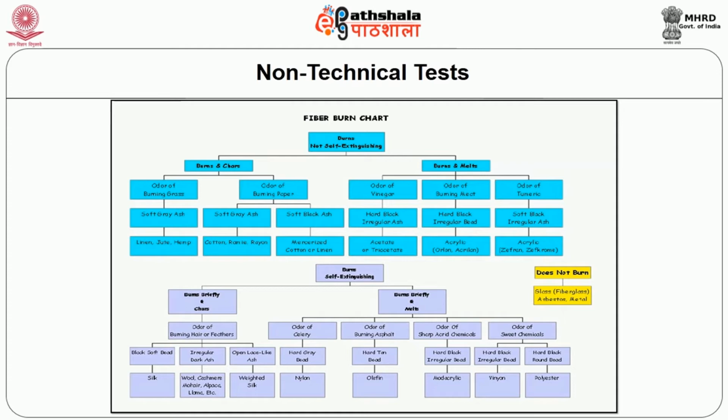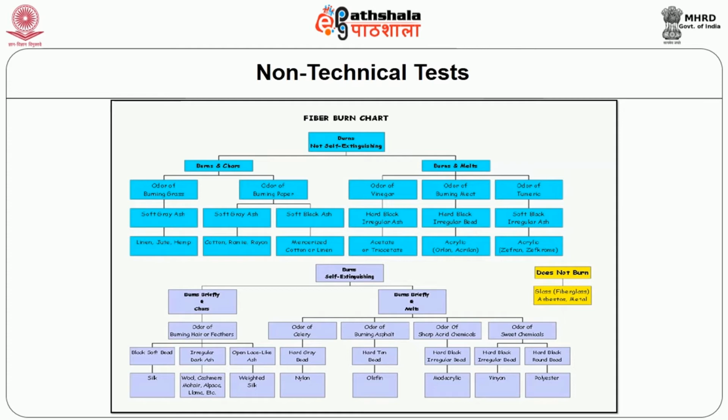The first one is nylon, which exhibits an odor of celery. The next one is the olefin. It exhibits the odor of burning asphalt, and regarding vinyon, it exhibits the odor of sweet chemicals, as does polyester. So these are the various types of odor exhibited by this burning test.